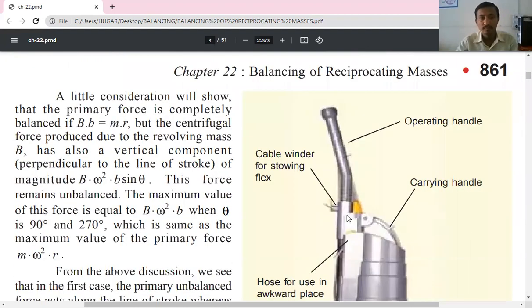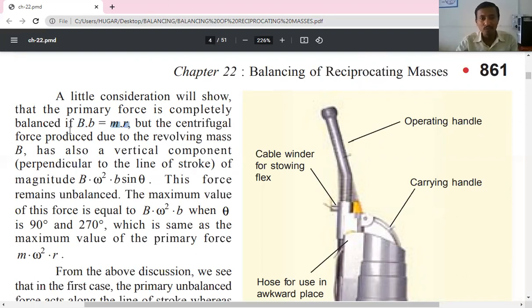So whatever we consider, if B b is equal to M R, if this equation is satisfied, it shows that it is completely balanced if B b is equal to M into R.